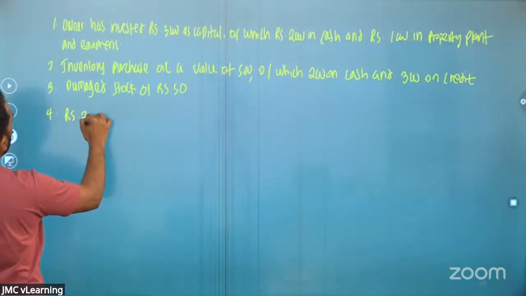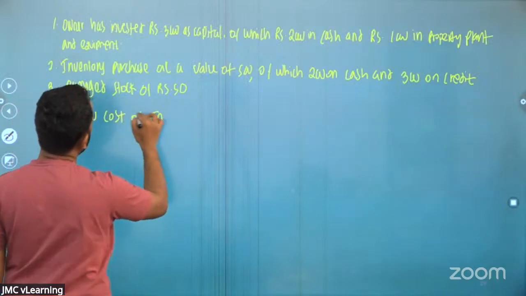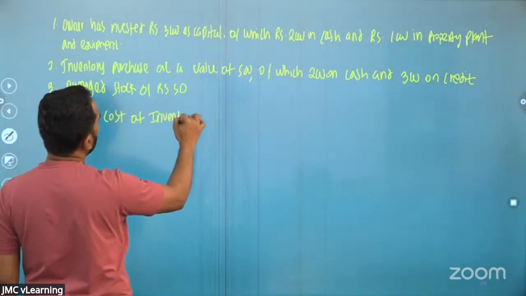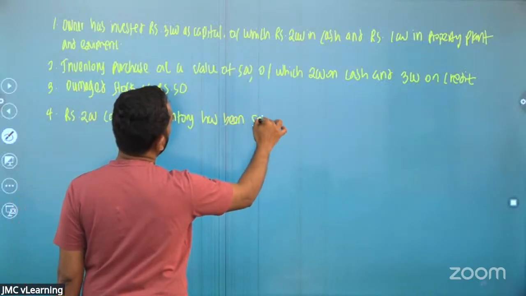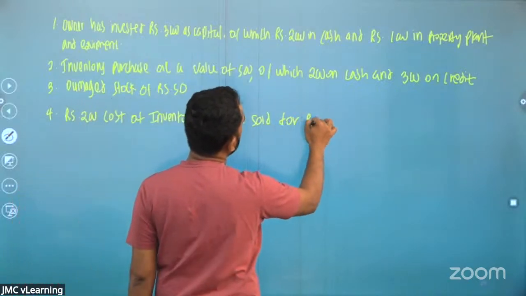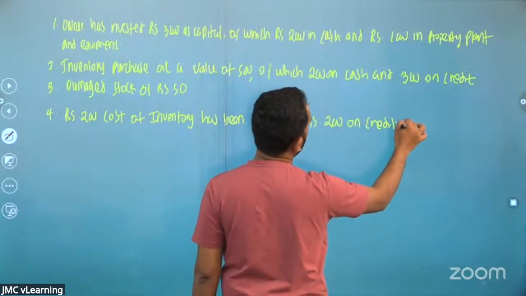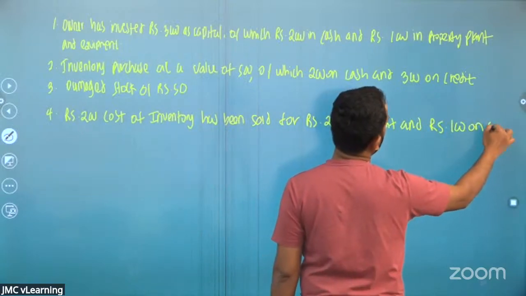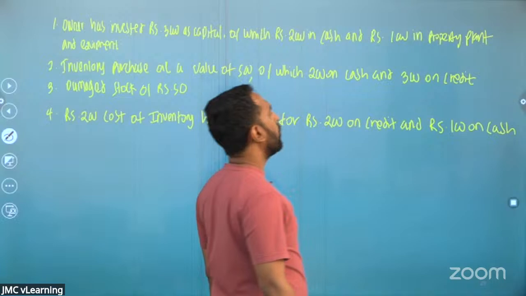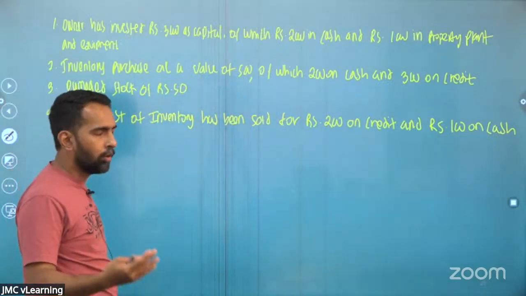Rupees 200 cost of inventory has been sold for rupees 200 on credit and rupees 100 on cash.